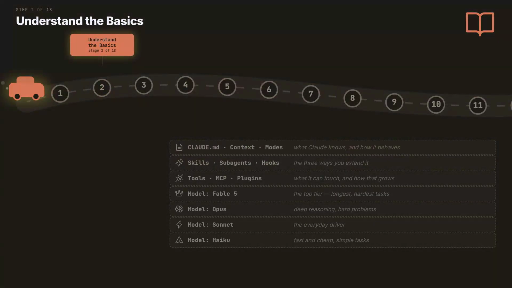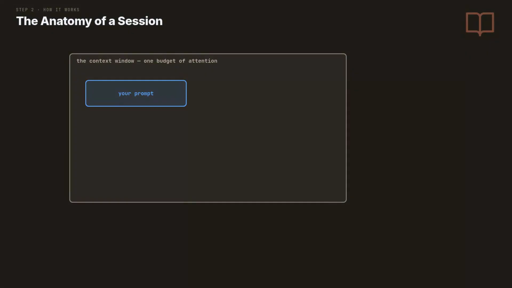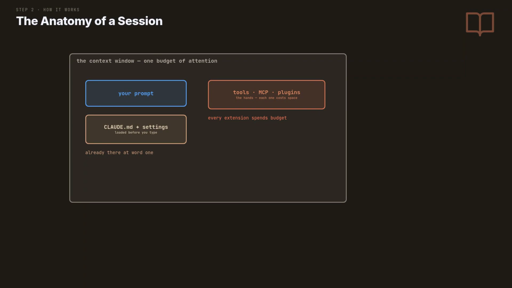Stage 2, 10 words that organize everything else. Stage 2 names the 10 moving parts of Claude Code and the 4 models that power them. Every stage after this one is just one of these parts, explained deeper. Every session is one context window, a budget of attention. Here is what sits inside it. Before you type anything, CLAUDE.md and your settings are already loaded. Claude starts knowing your project. Tools, MCP servers, and plugins are the hands. They also live in the window, so each one costs space.